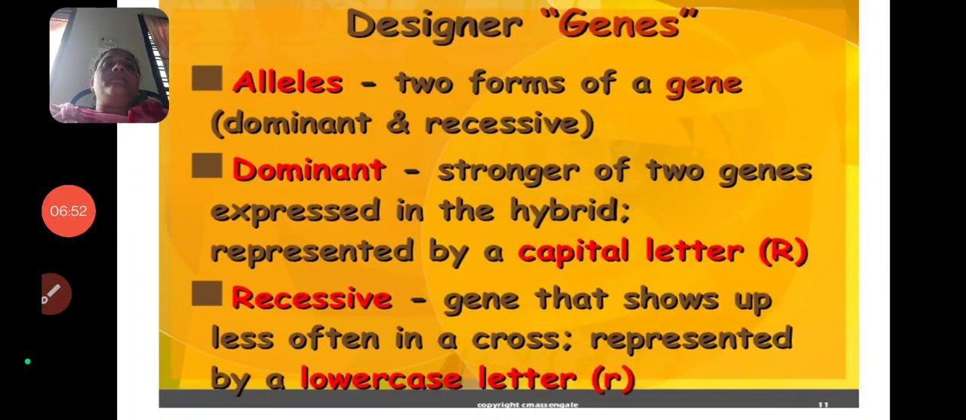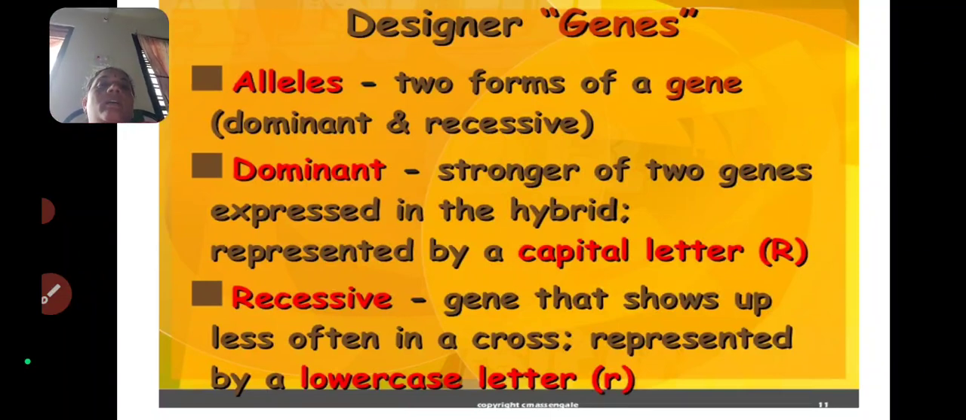Next one is genes. The first terminology is allele. What is allele? It can be pronounced allele or allele, that is your wish. Alleles means two forms of a gene. Two forms of a gene are called alleles. All of you must write down these terms.